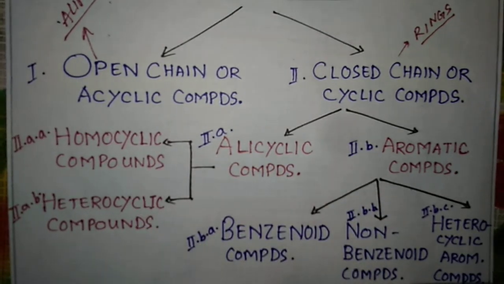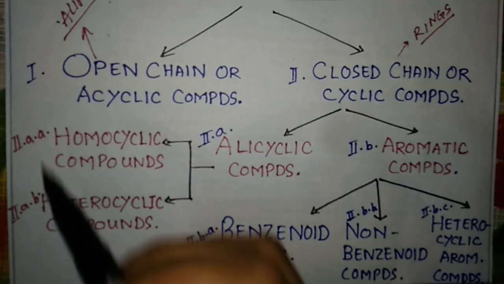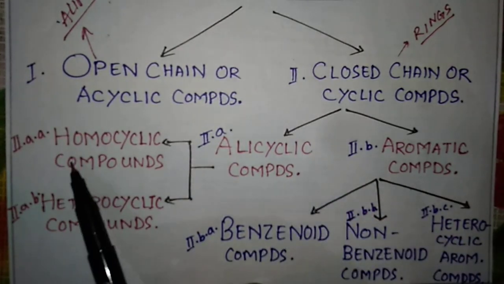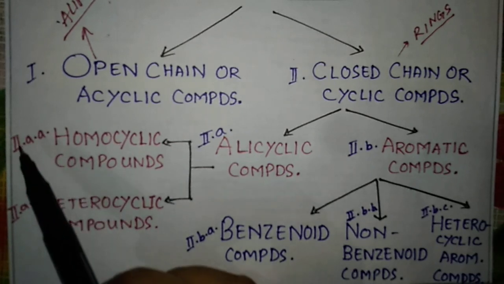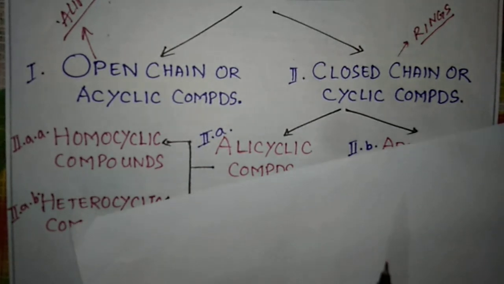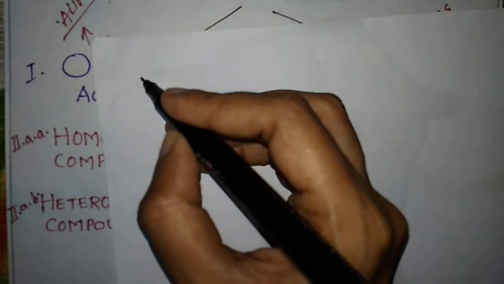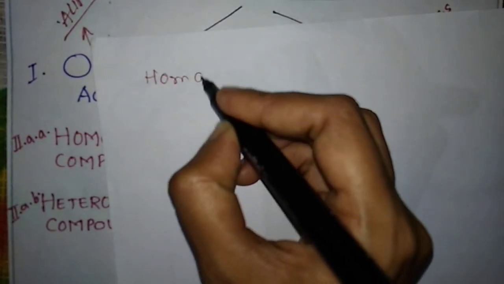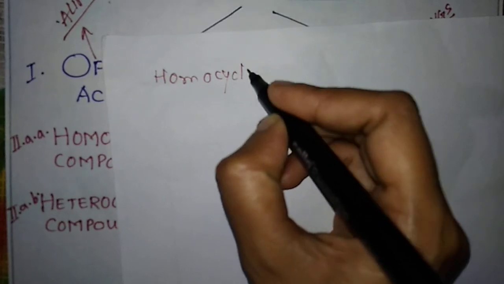So for the examples of homocyclic compounds, I have given all these numerals, so that whenever I write an example, I'll just give the numeral and not write the name again. In homocyclic, what are the examples?